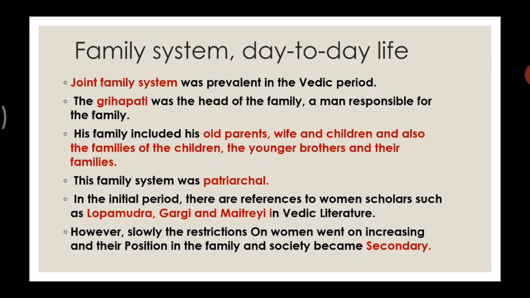So the Grihapati was called the head of the family or the householder, a man who was responsible for the family, a person who will take all the responsibilities of his family. So in this joint family, which people were included? His family included his old parents, wife and children, and also the families of the children, the younger brothers, and their families. This family system was called patriarchal. Patriarchal means controlled by the men. At that time, families were mostly controlled by the men.